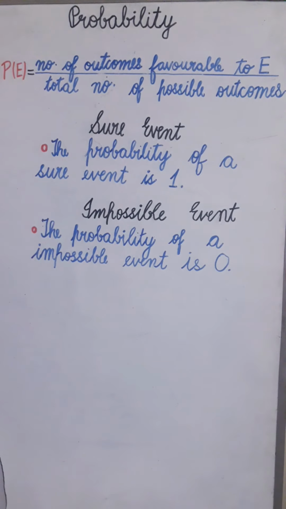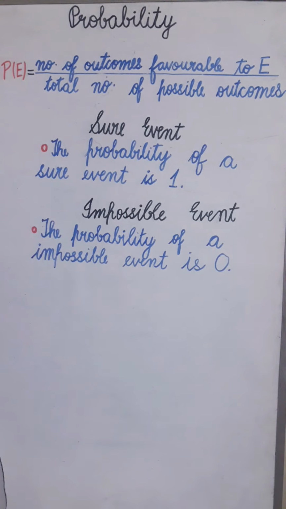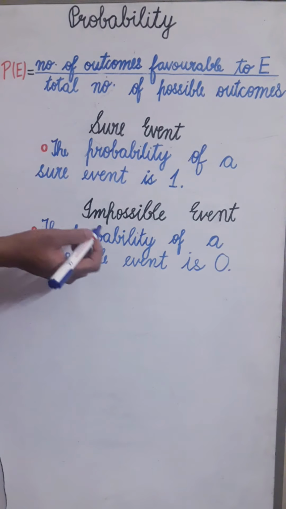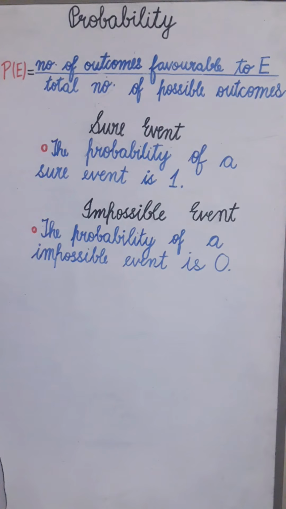Now if I ask what is the probability that tomorrow the sun will rise, that is a sure event, 100% that is going to be true. So the probability of a sure event is always 1. Now if I ask what is an impossible event, on which day the sun is never going to rise, that is an impossible event, it can never happen. So the probability of an impossible event will be 0.